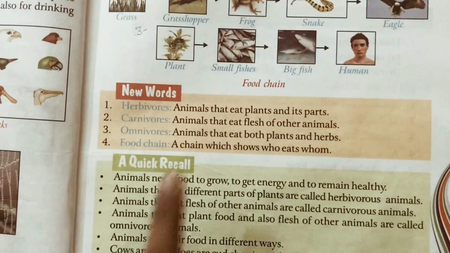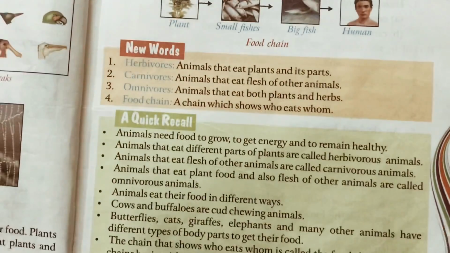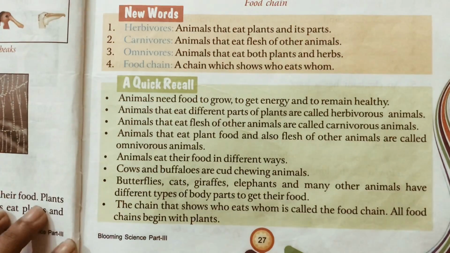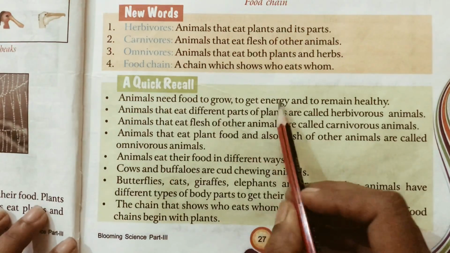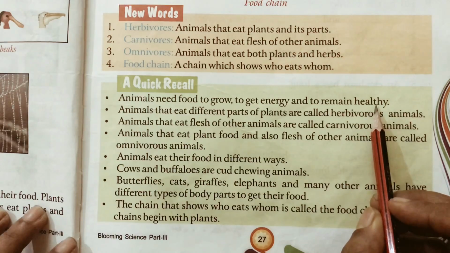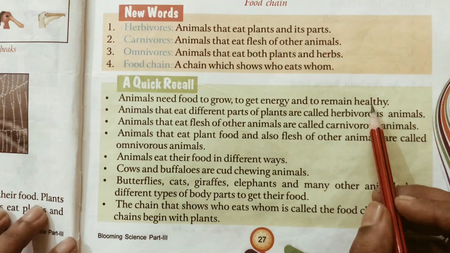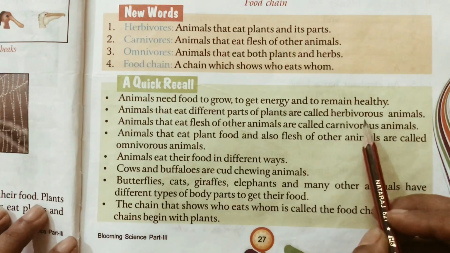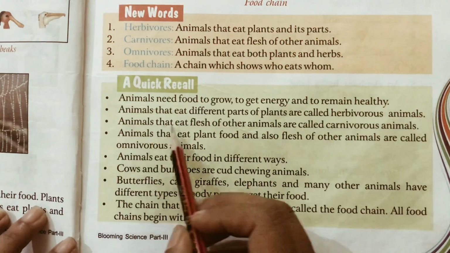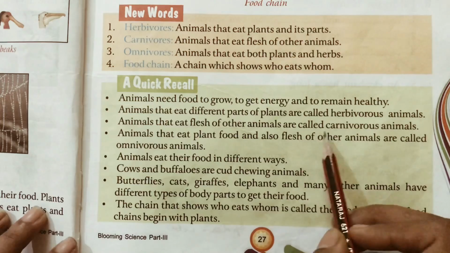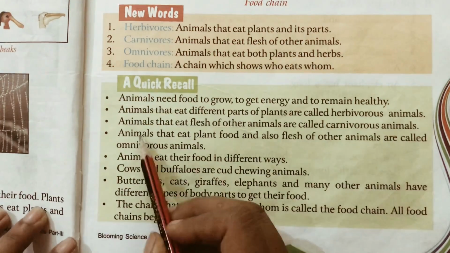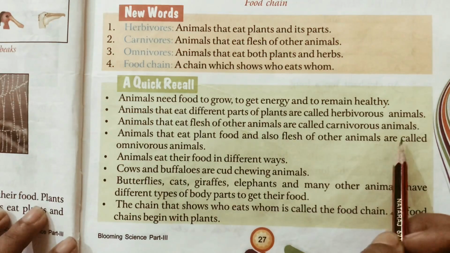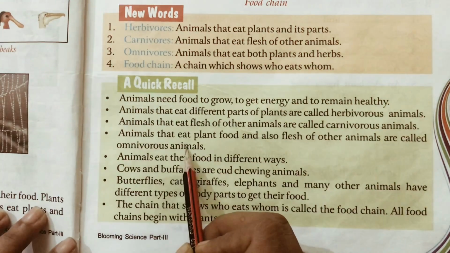Now all of you study these new words. This is a quick recall. Animals need food to grow, to get energy and to remain healthy. We also need food, so animals also need food. Animals that eat different parts of plants are called herbivorous animals. Animals that eat flesh of other animals are called carnivorous animals. Animals that eat plant food and also flesh of other animals are called omnivorous animals.